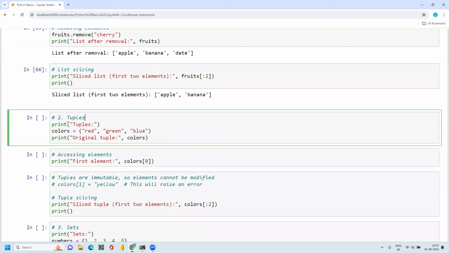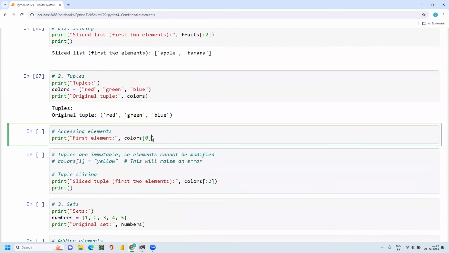If you wanted to represent anything as a tuple, you use closed parentheses. So I'm giving the colors red, green, blue within parentheses, and then it will become a tuple.